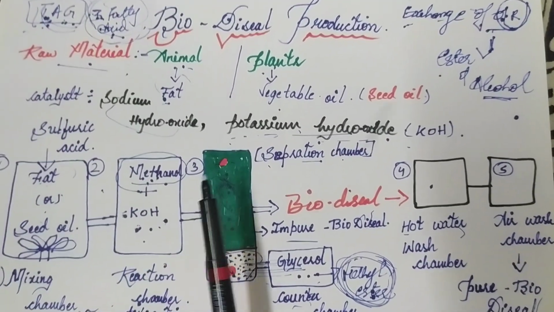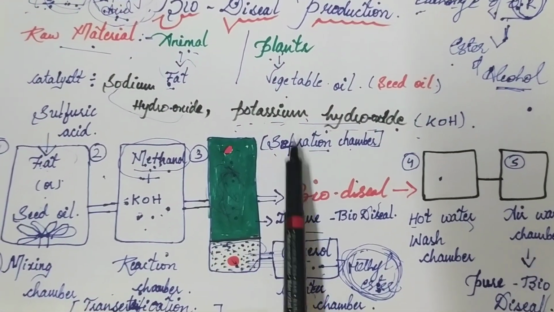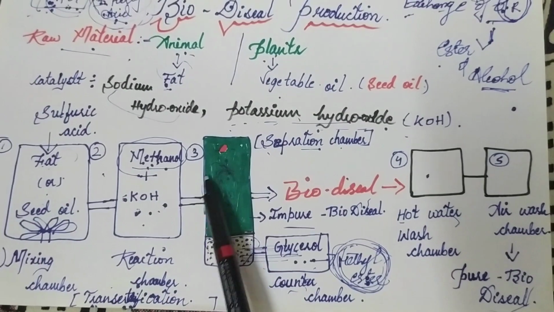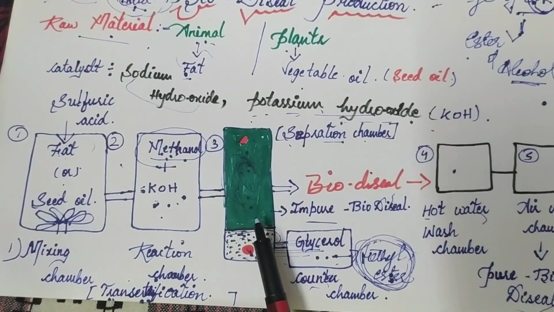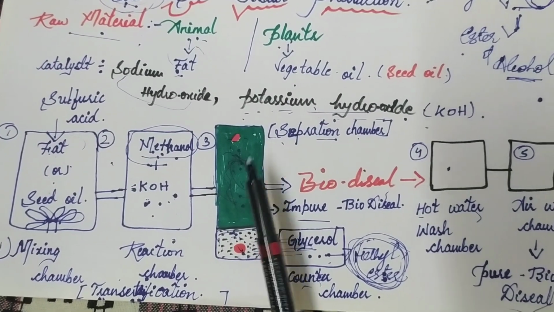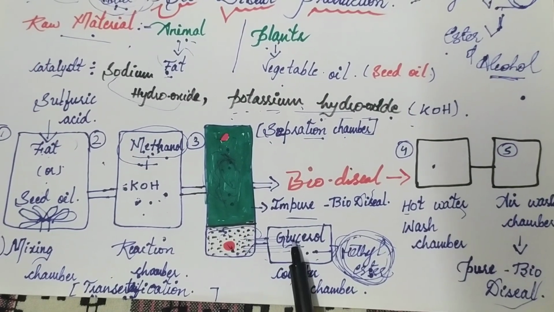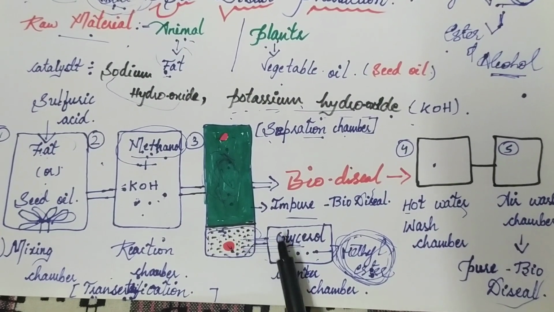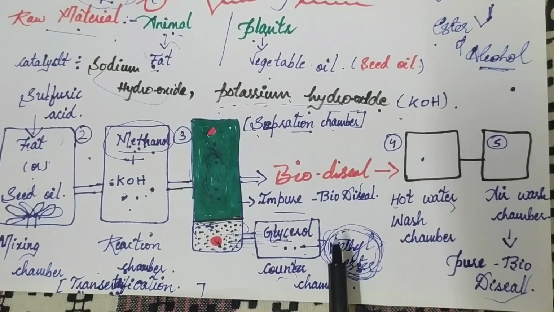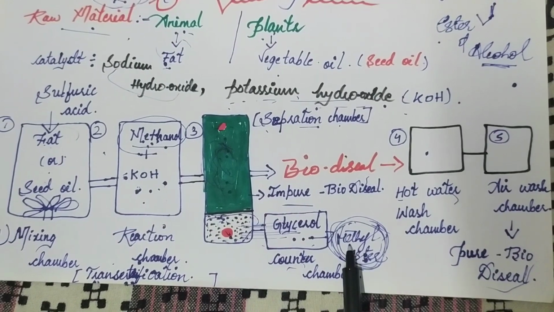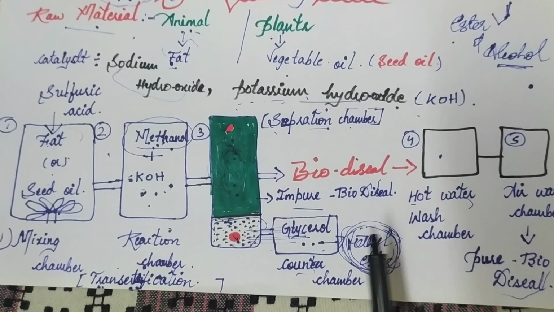The third chamber is known as the separation chamber. In this separation chamber, sensors are present on either side. These sensors separate the impure biodiesel and the glycerol. This glycerol goes to the counter chamber, where glycerol methyl esters are present, and these methyl esters are used as fertilizers.